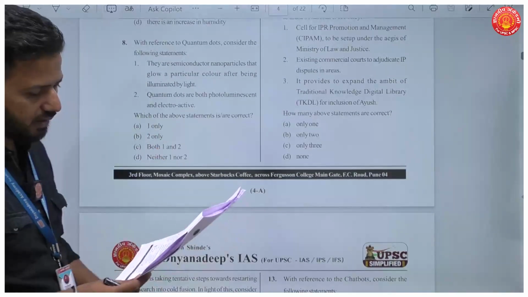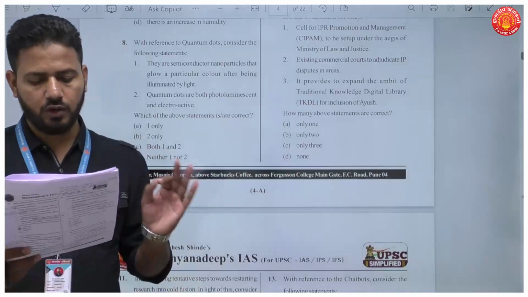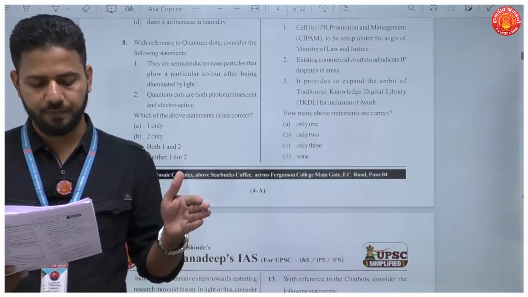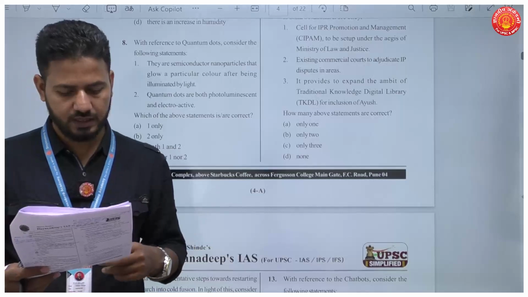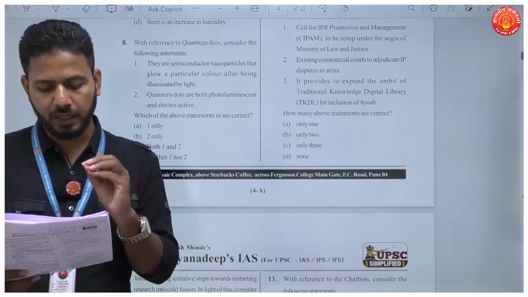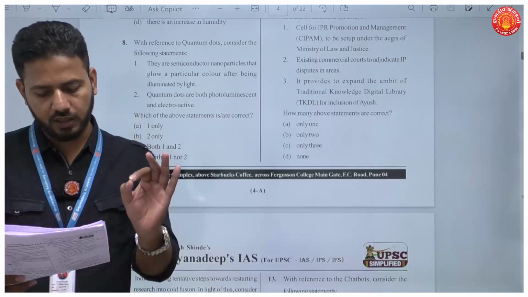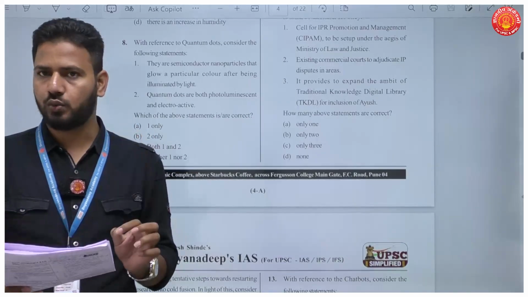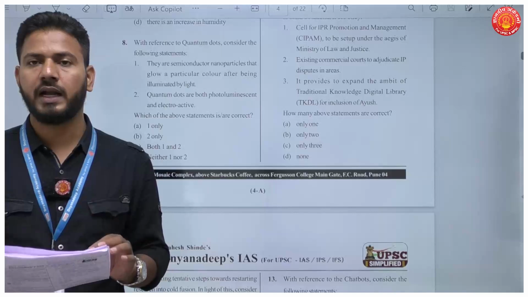Next, question number 8. With reference to quantum dots. Now, these are the typical questions which are asked in the UPSC Prelims exam. Okay, consider the following statements. The first statement is, they are semiconductor nanoparticles that glow a particular color after being illuminated by light. Absolutely true. These are also known as artificial atoms.